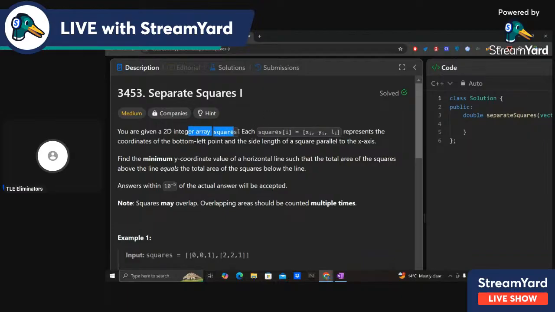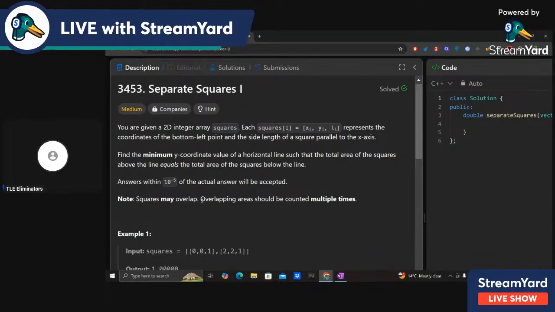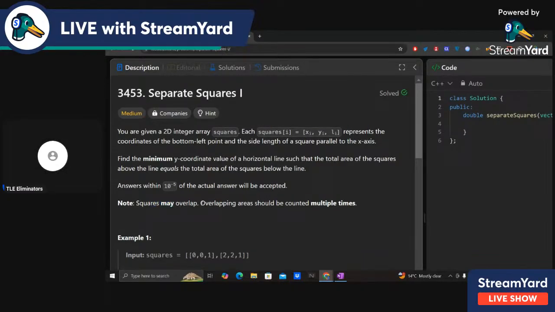So we have been given an array called squares, and each element is a square. It determines the bottom left corner's x coordinate, y coordinate, and the side length. And this side is parallel to the x-axis. Find the minimum y coordinate of a horizontal line such that the total area of the squares above the line equals the total area of the squares below the line. Answers within 10 to the power minus 5 of the actual answer will be accepted, so it is a decimal value. Squares may overlap. Overlapping areas should be counted multiple times.